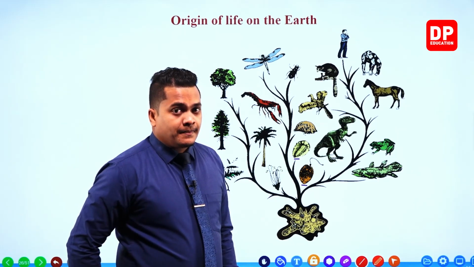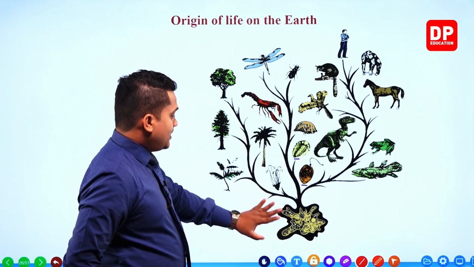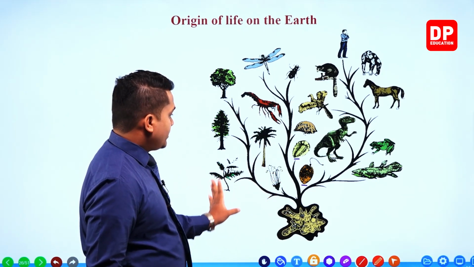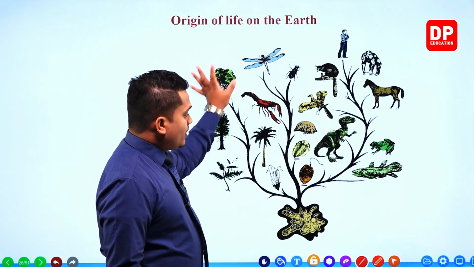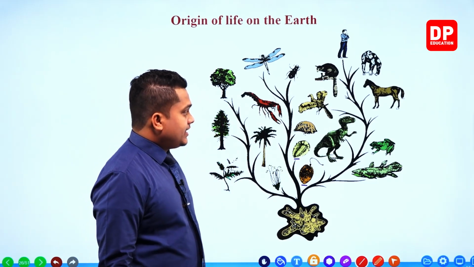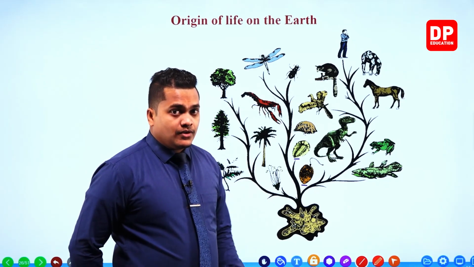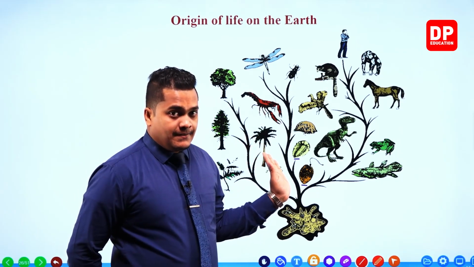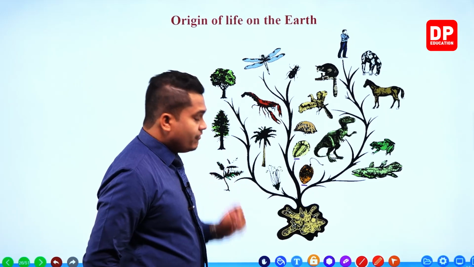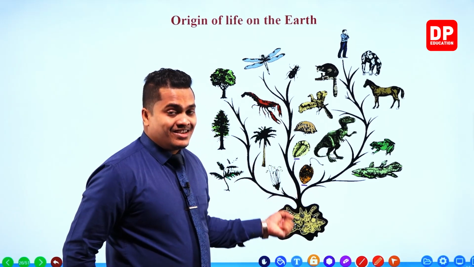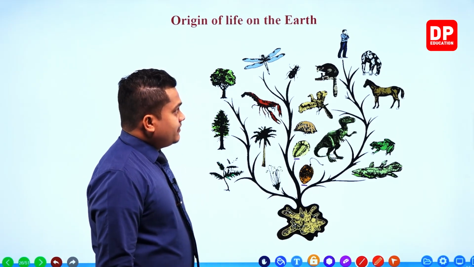In here, my dear children, you can observe the variation of plants, the less evolved ones, then the non-flowering, then the flowering ones. All the organisms are within the figure. All the vertebrates are there, all the invertebrates are there, and also flowering and non-flowering plants are there. So this is the whole biosphere. All the organisms evolved from this particular single cell. So this is the process of evolution, my dear children.